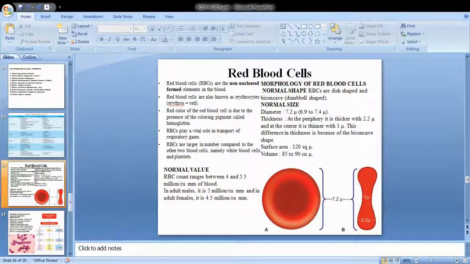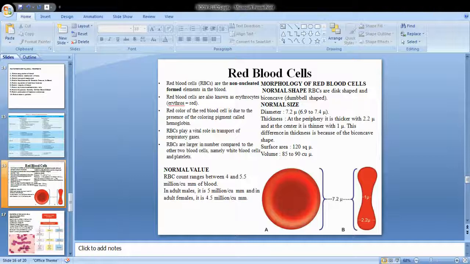Red blood cells. So what are red blood cells? We'll have to study the individual cells one by one: red blood cells, white blood cells, and the platelets. So what is the importance of red blood cells? It carries oxygen, as oxyhemoglobin. The color given to the red blood cells is because of the presence of hemoglobin. The presence of hemoglobin gives the red color to the cells.